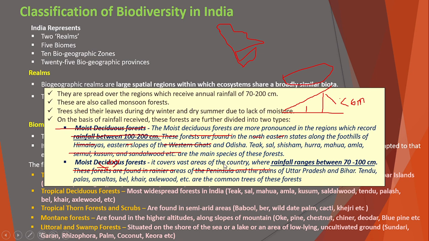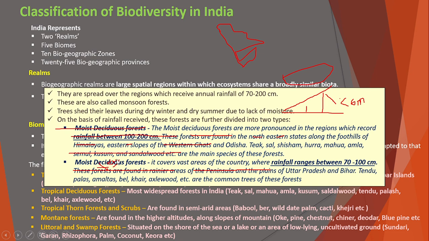It covers vast areas of the country where rainfall ranges between 70 to 100 centimeters. These forests are found in the rainier areas of the peninsula and the plains of Uttar Pradesh and Bihar. Tendu, palash, amaltas, bel, and khair are the common trees of this forest.